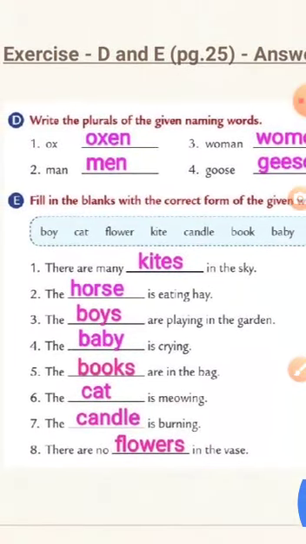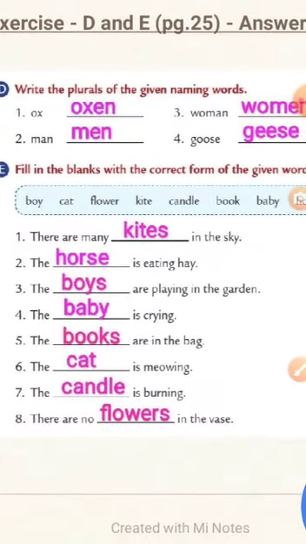Now let's do this exercise E. Fill in the blanks with the correct form of the given words. Number 1, there are many kites in the sky. Here we have used the plural form because the helping verb used here is are. It is for plural, so we have to use a plural naming word. Repeat the sentence after me. There are many kites in the sky.